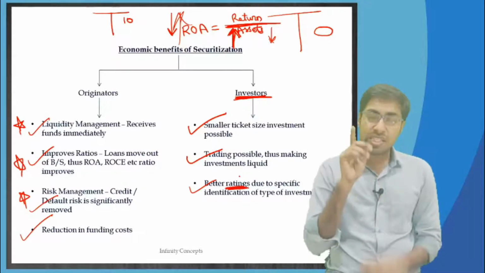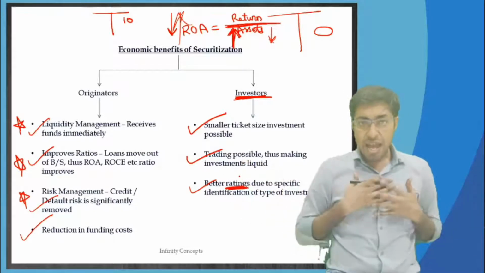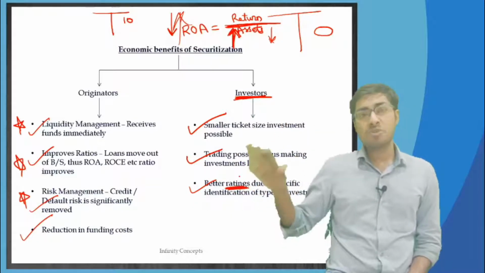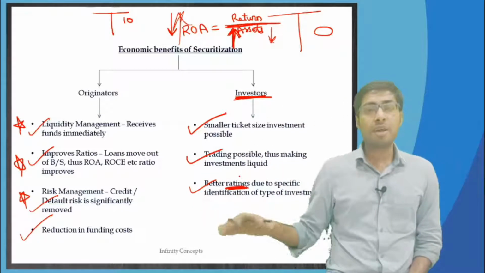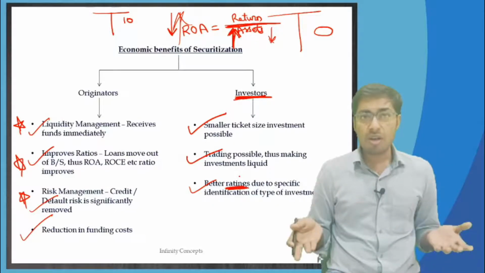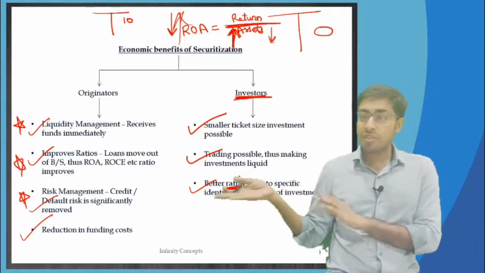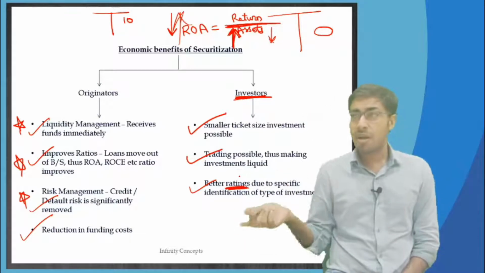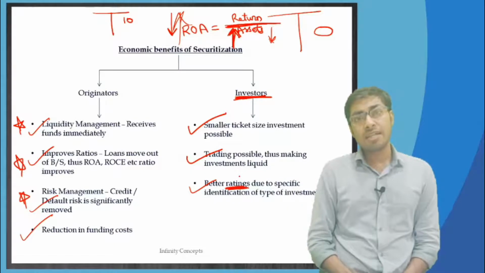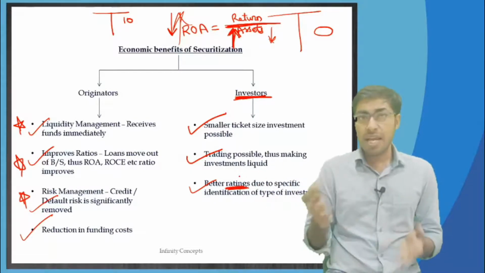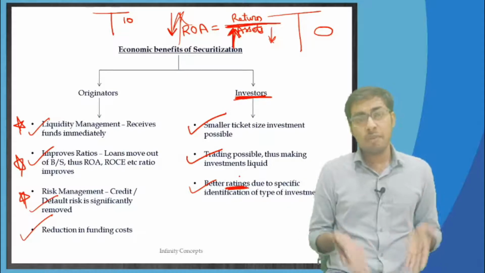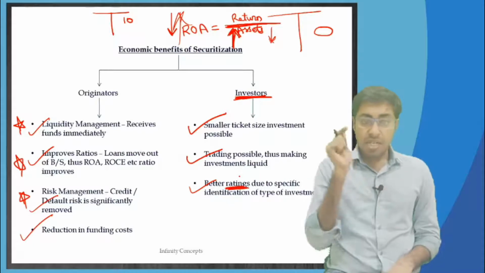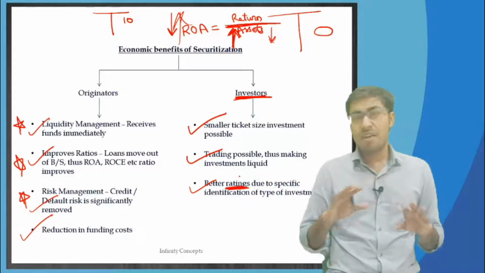Remember over here the risk is severely diversified. If I give a loan to my friend to buy a home, and God forbid if anything happens to his job or anything, he is not able to pay back the money to me, then all my money is gone. Obviously I will sell that home, but if the home prices have fallen down, like during the subprime crisis, home prices fall down like anything. I went and sold the home, but then I got only half the money because the prices of homes had fallen down. And therefore in the securitization process there is a lot of diversification.